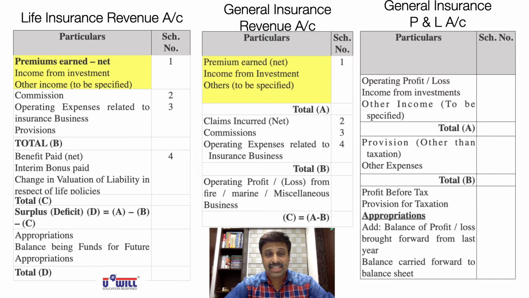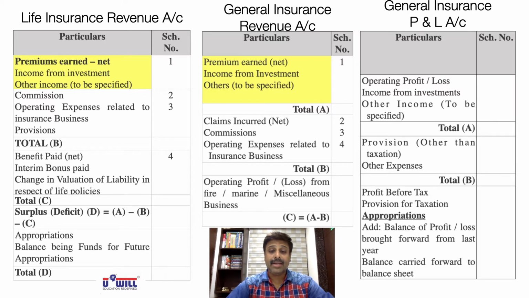In the life insurance revenue account we write premiums earned; in the general insurance revenue account also we write premiums earned. Then in life insurance we have income from investment; in general insurance also we have income from investment. And in life insurance we have other incomes; in general insurance also we have other incomes.